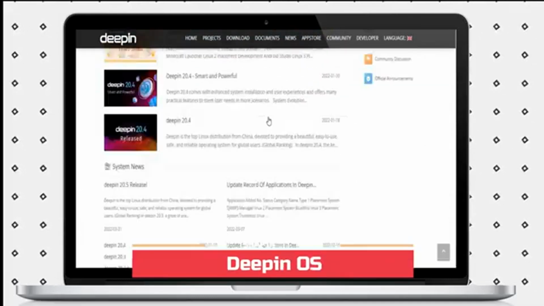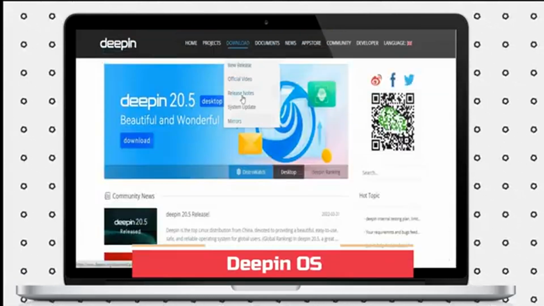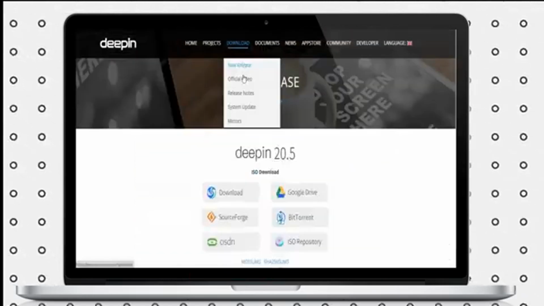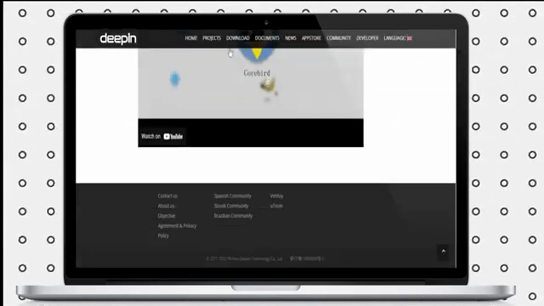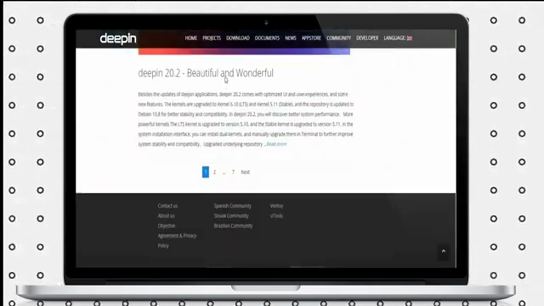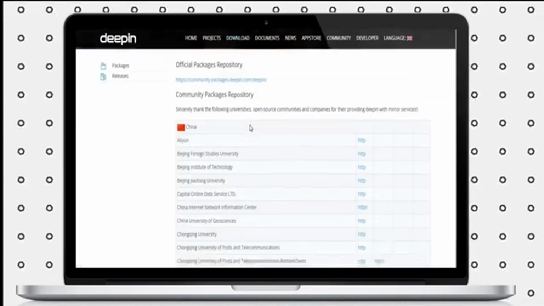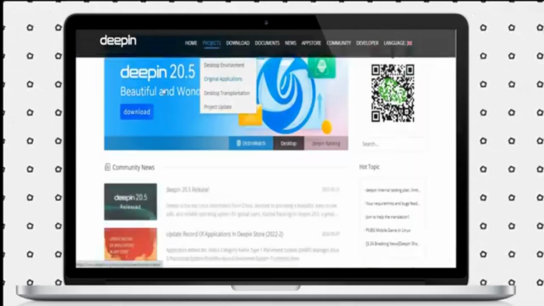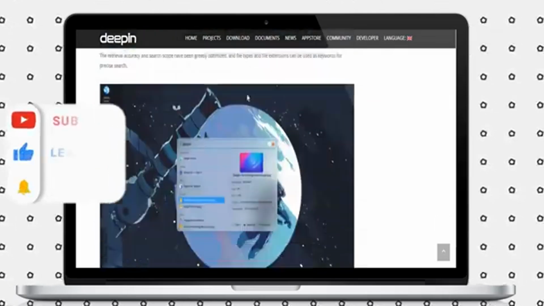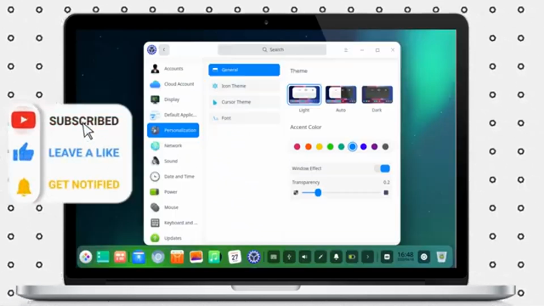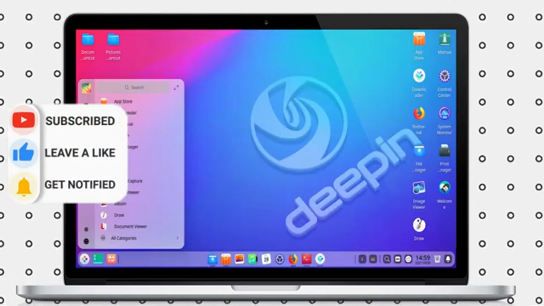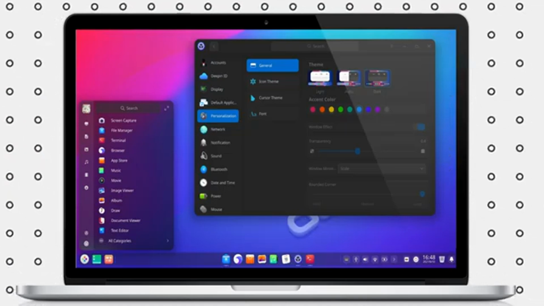The number 3 OS is Deepin OS. If you are looking for something that doesn't look like an imposter among the popular OS, Deepin is the freshness you have been looking for. It is one of the best alternatives to Windows 10. Deepin uses the Deepin Desktop Environment, DE, which is elegant and beautiful, very user-friendly, and intuitive. You can choose between having a startup menu like Windows or a dock like macOS. There is a dark theme and light theme available, and the level of transparency can be changed.